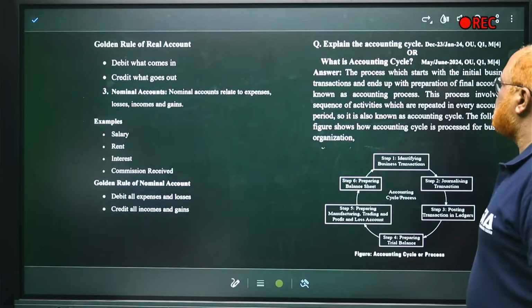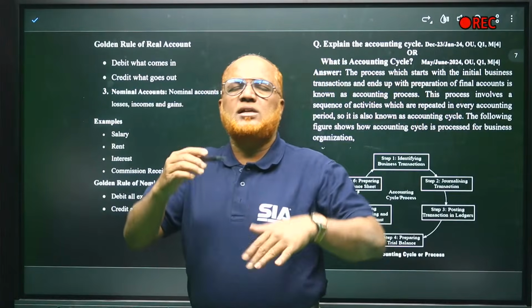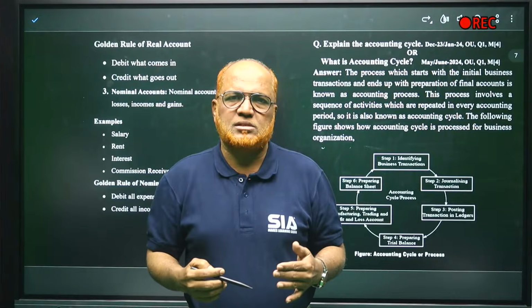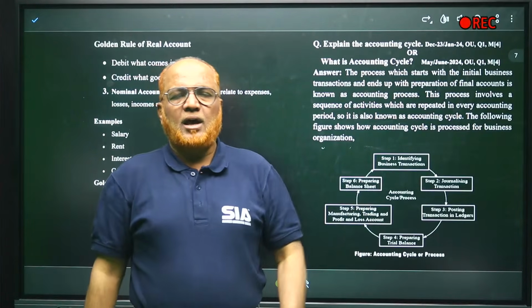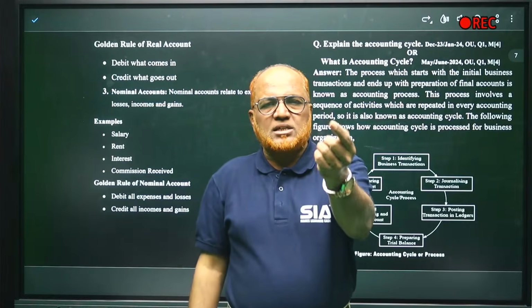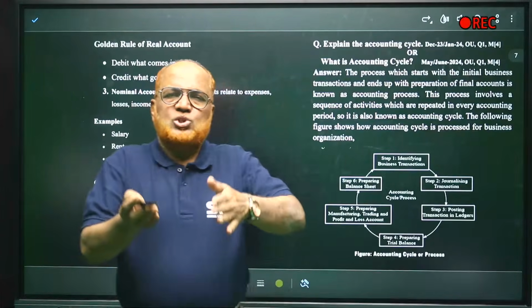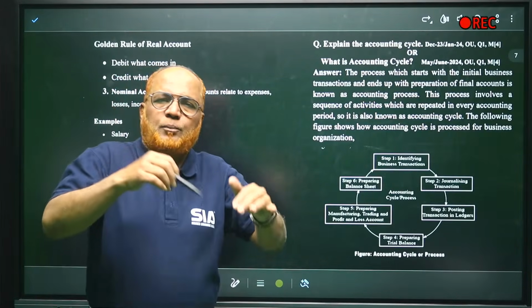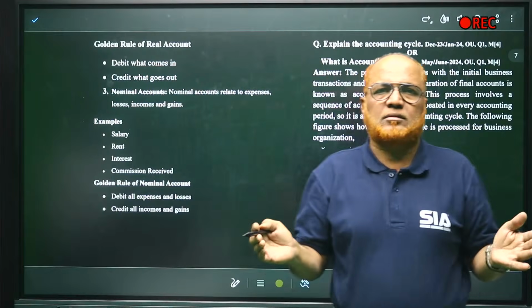So the process starts with the initial business transaction. Actually, accounting is a process which consists of a number of stages. The first stage is identifying the transaction. As soon as you identify the transaction, you record the transaction. After recording, we post them into ledger accounts. After posting into ledger accounts, at the end of the year, we prepare a trial balance.